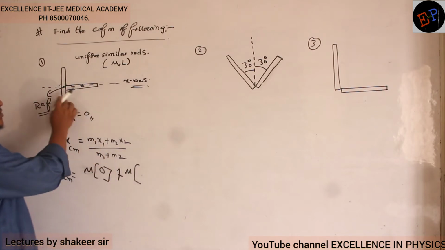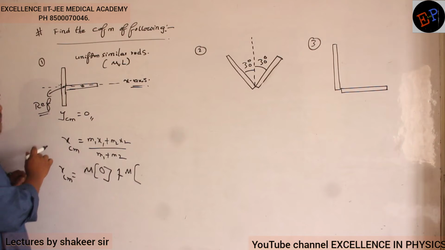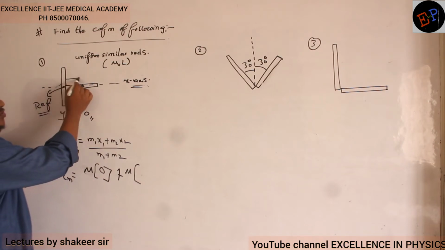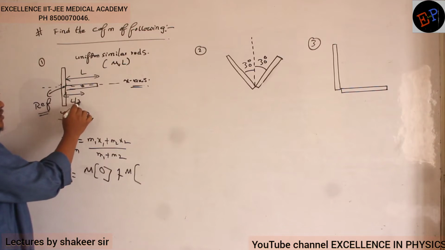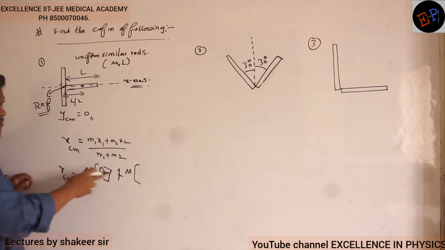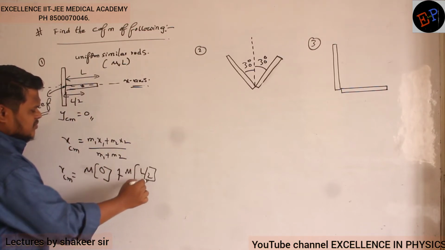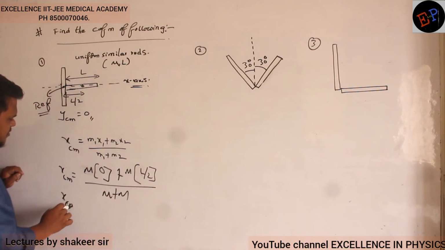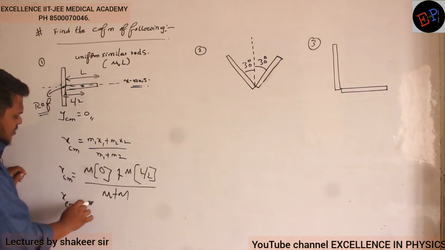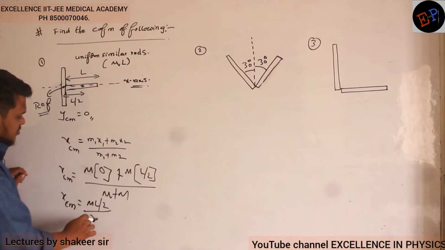And what is its distance from the reference? See, this total length is L, but the center of mass of the second rod will be present at a distance of L by 2. So the second term is M times L by 2, divided by M plus M. Understood? So therefore x center of mass is ML by 2 divided by 2M.